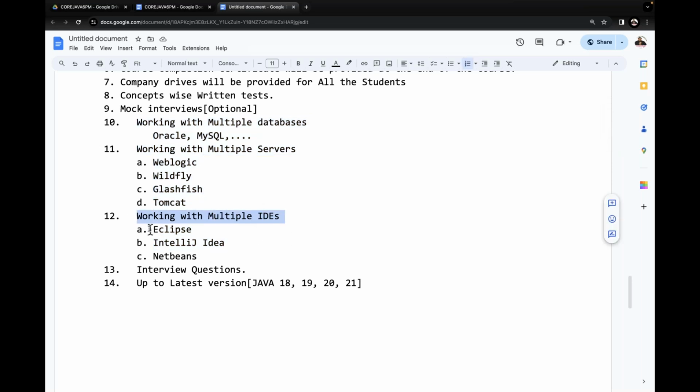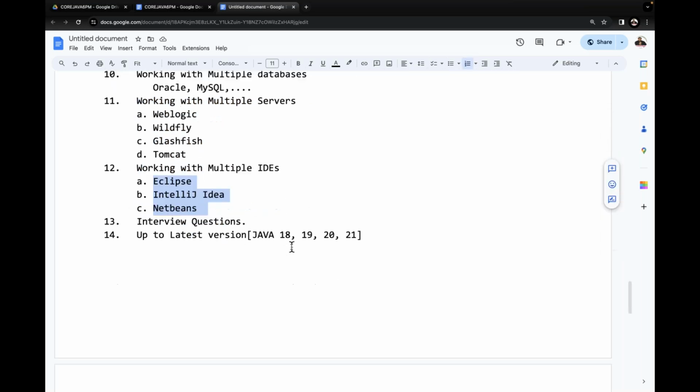Working with IDEs, guys, try to understand it now. In the outside market, two IDEs are going on: Eclipse and IntelliJ IDEA. We are going to use both of them inside our classes. I'll show how to prepare the programs with the Eclipse IDE as well as with IntelliJ IDEA.